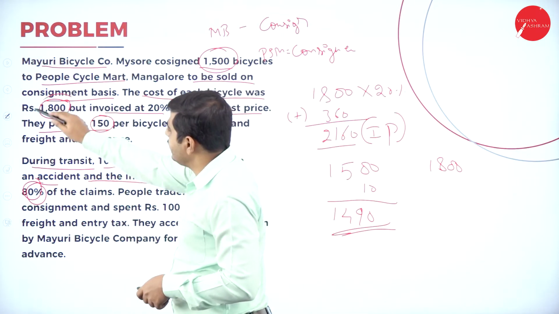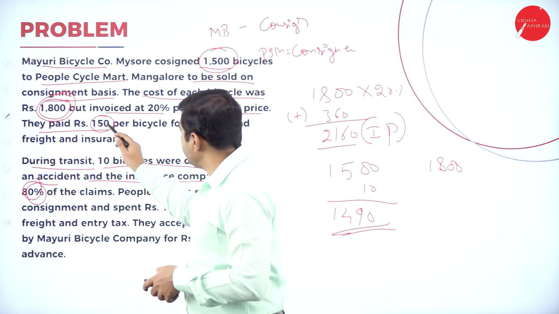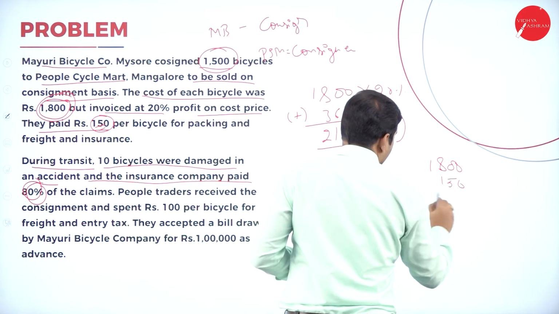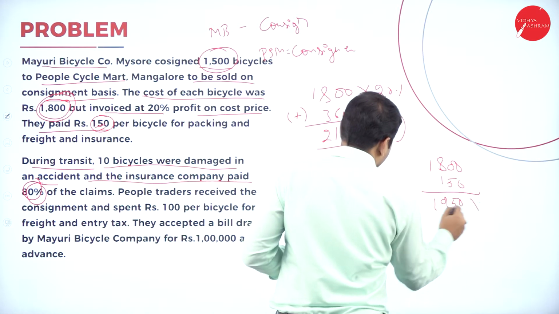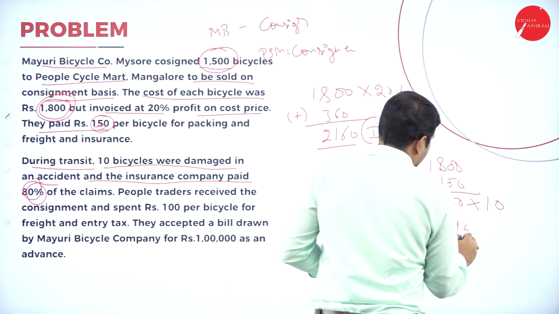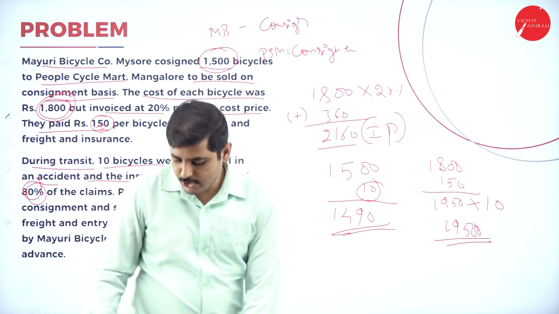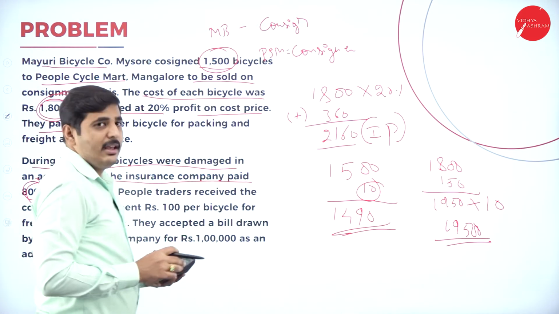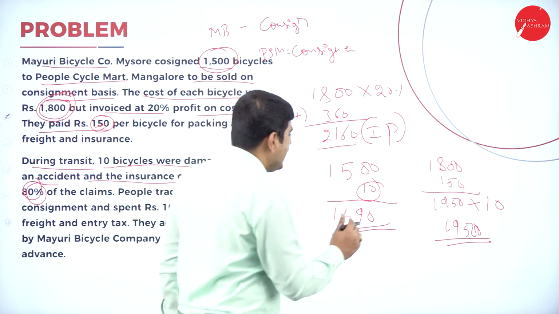How much are we selling for? The invoice price is 2160. Now, what is the amount they spent from the consignor side? 150. That means the actual cost of the cycle is 1950, into 10 cycles damaged, which is 19,500. Out of 19,500, the insurance company is giving only 80%. The remaining 20% is abnormal loss. So this is the accidental loss.